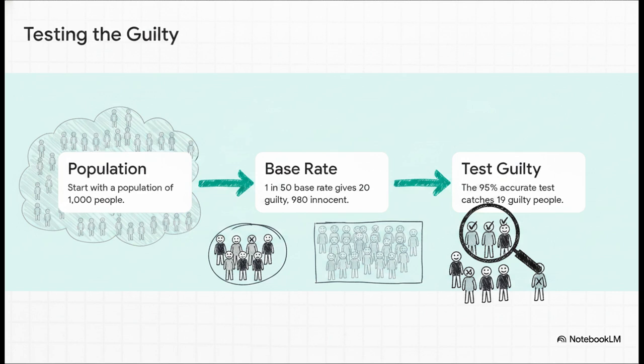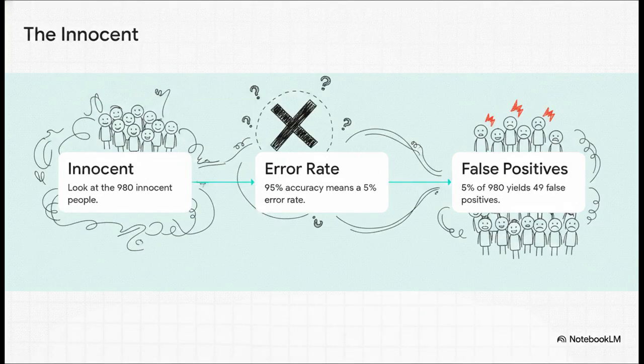So 95% of 20 is exactly 19. The test successfully catches 19 doping athletes. 1 manages to slip through, but 19 are caught. So far, so good, right? The test looks fantastic. But we have to look at the other side of the population. Let's look at those 980 completely clean athletes. Remember, the test is 95% accurate for them too, which inherently means it has a 5% error rate.